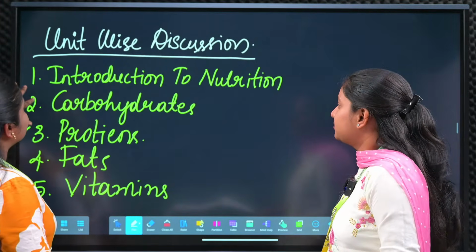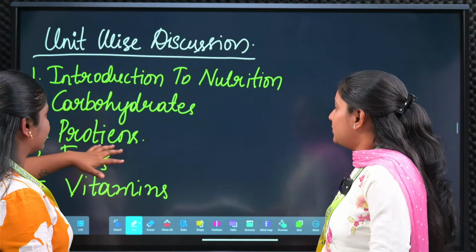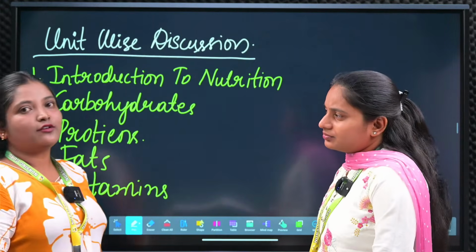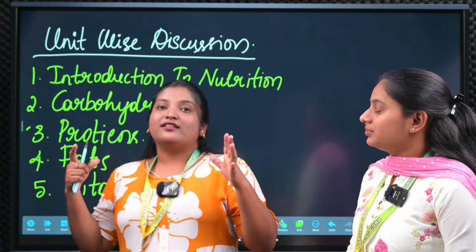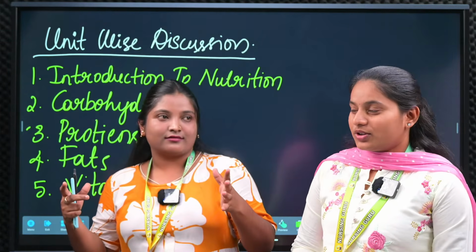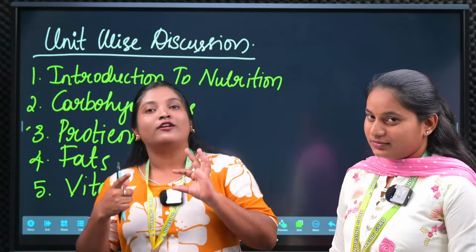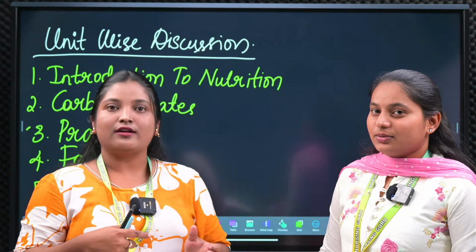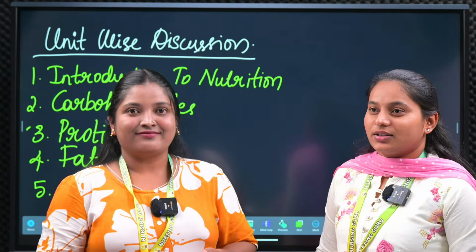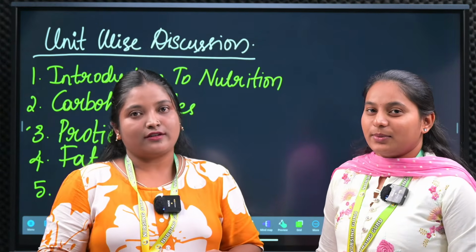Here you can see the introduction to nutrition, the first unit. In this unit you can remember the things related to nutrition: what is nutrition, what are nutrients, what are macronutrients and micronutrients, and their definitions and types.